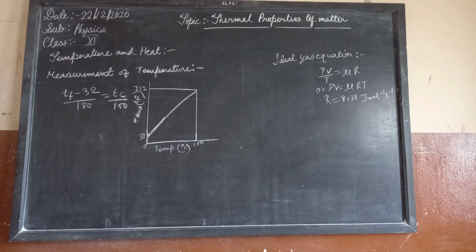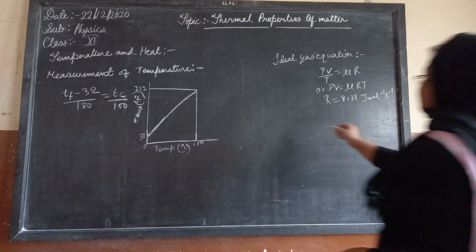Absolute zero is the foundation of the Kelvin temperature scale or absolute scale of temperature, which was defined by the British scientist Lord Kelvin. On this scale minus 273.15 degrees centigrade is taken as the zero point, that is 0 Kelvin, and the size of the unit of Kelvin and Celsius temperatures is the same. So the temperature on these scales is given by T equal to Tc plus 273.15.